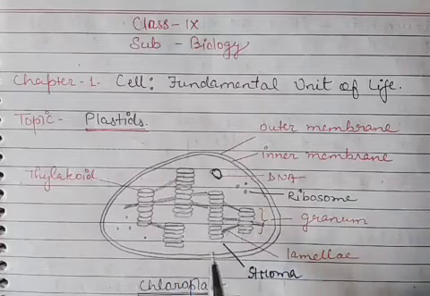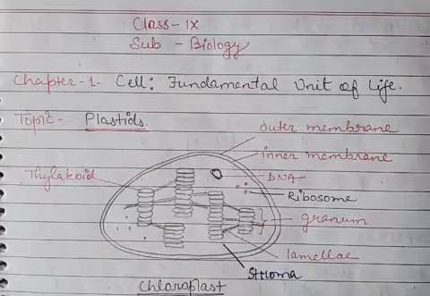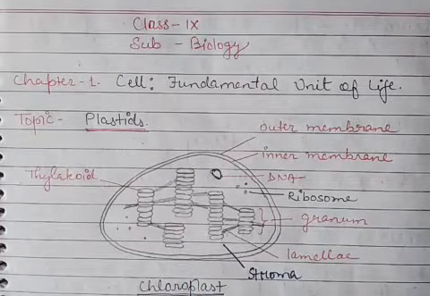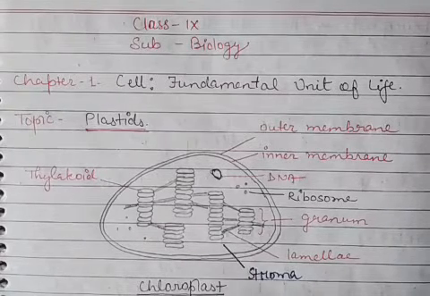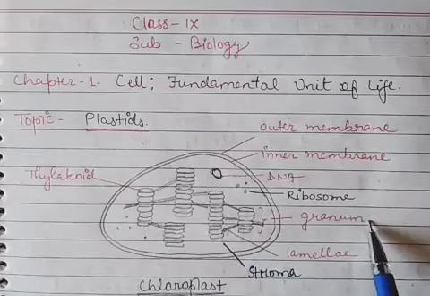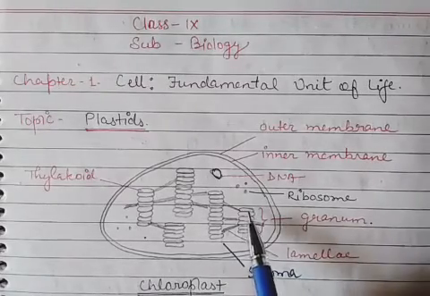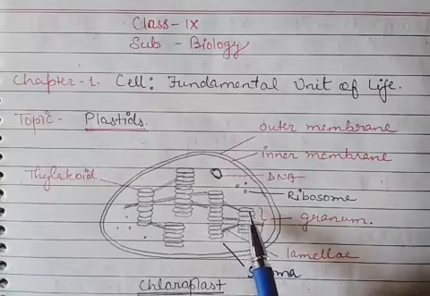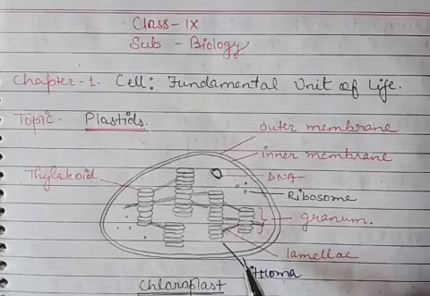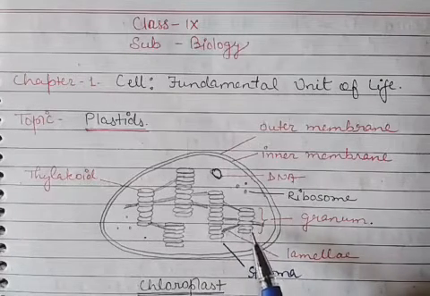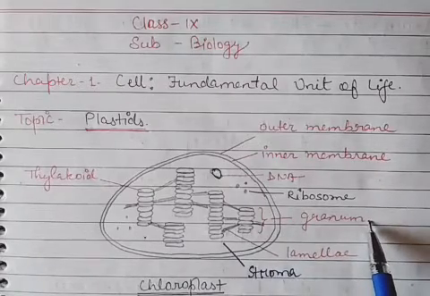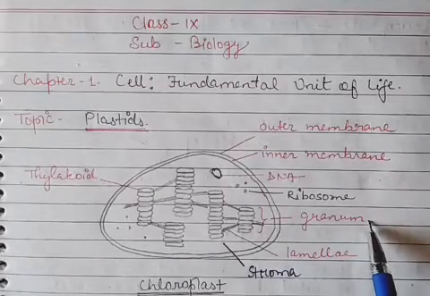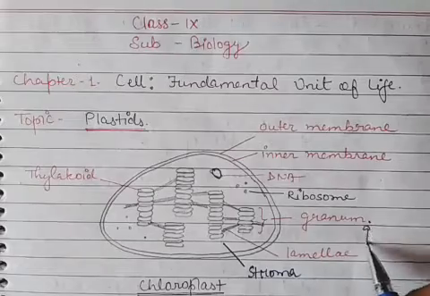Other than this, you can see a membranous system found inside the cavity of the chloroplast, and that system is known as granum. You can see there are coin-like structures arranged in a stack, one above the other, and this stack is known as granum. One stack is known as granum, and more than one is known as grana.